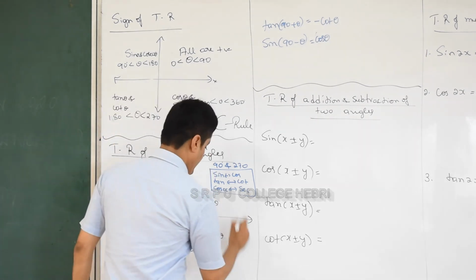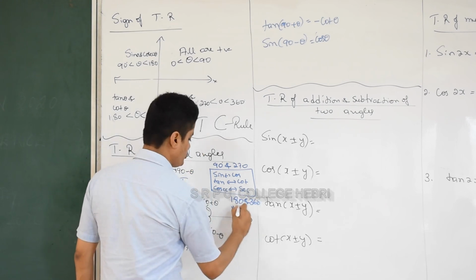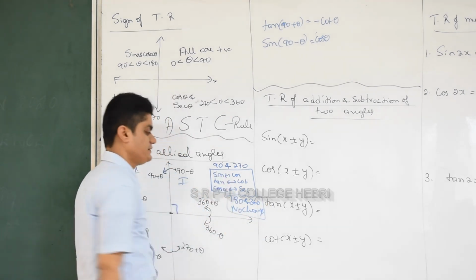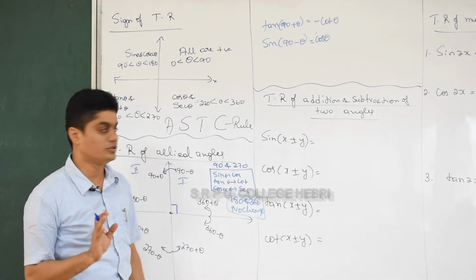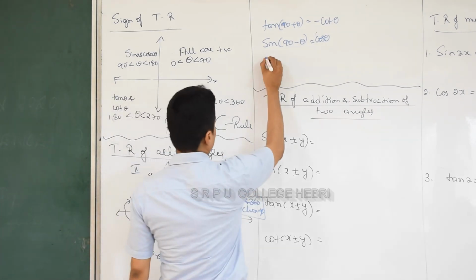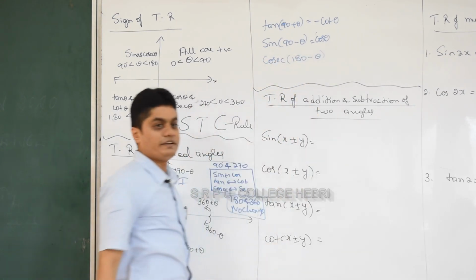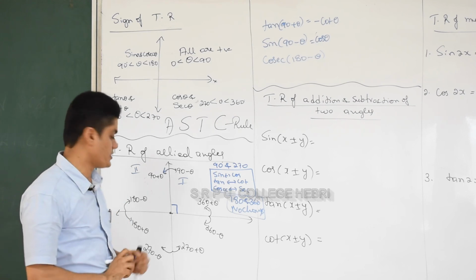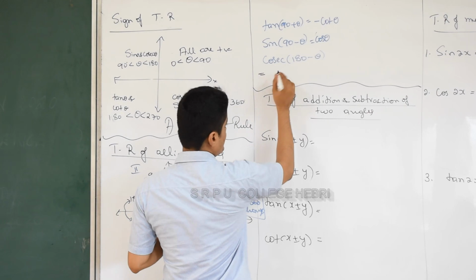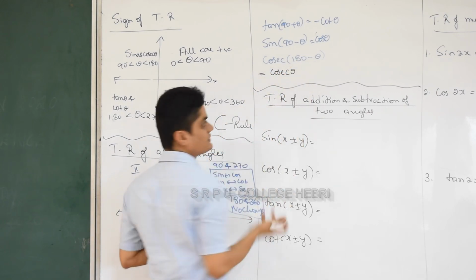Okay, whenever the angle is 180 and 360, remember there is no change in the trigonometric ratio. There is no change in the function. So sin will remain sin, cos will remain cos, tan will remain tan. Let me take one example: cosecant of 180 minus theta. Which quadrant? Second quadrant. Here is cosecant positive or negative? Positive, so the sign does not change. With 180 there is no change, so cosecant will come as it is, then theta. That's it.